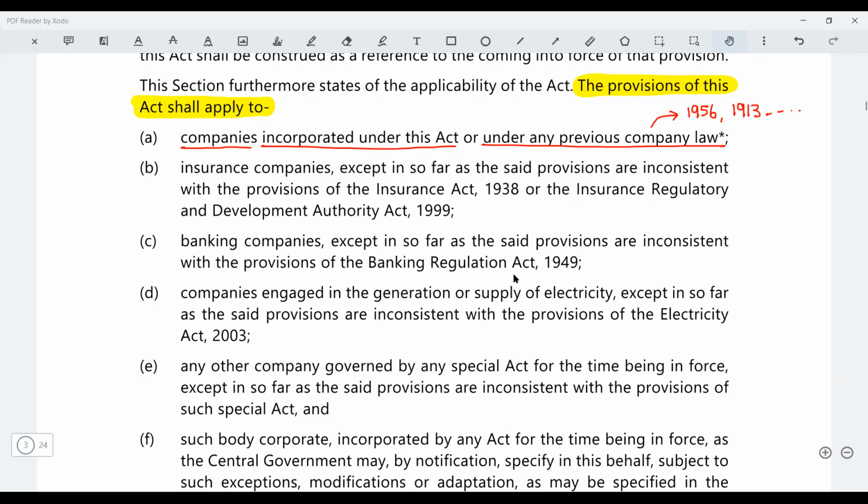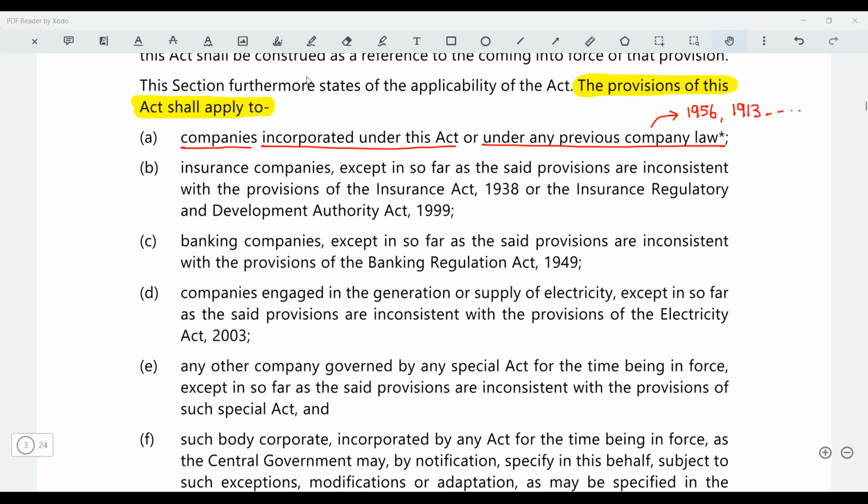Take for example Bajaj Motors, Wipro. These all were incorporated in the 1913 Act. Take for example companies like ITC and Tata. Those were incorporated in the Companies Act of the 18th century, right? So it's absolutely fine, irrespective whether the company was incorporated in the Companies Act 2013 or any of the previous company law, Companies Act will be applicable to your company.